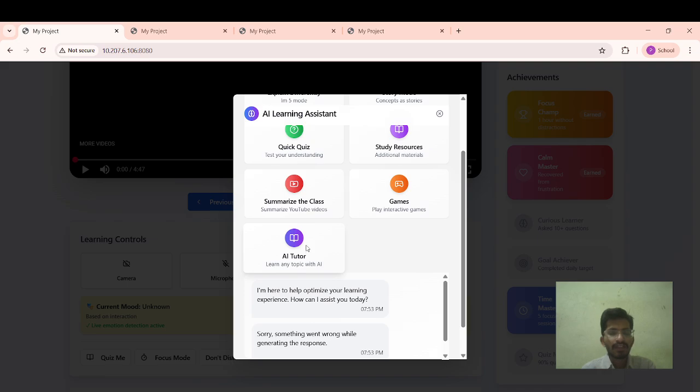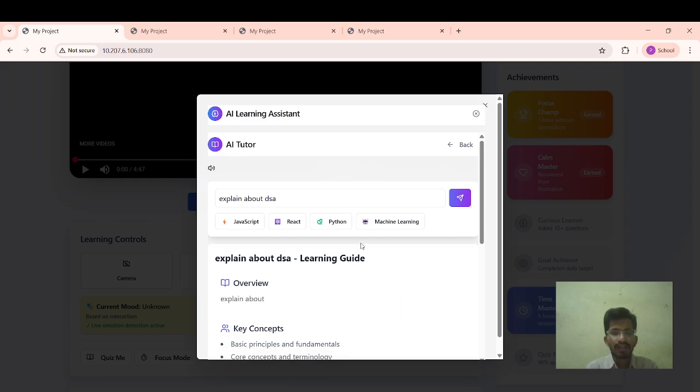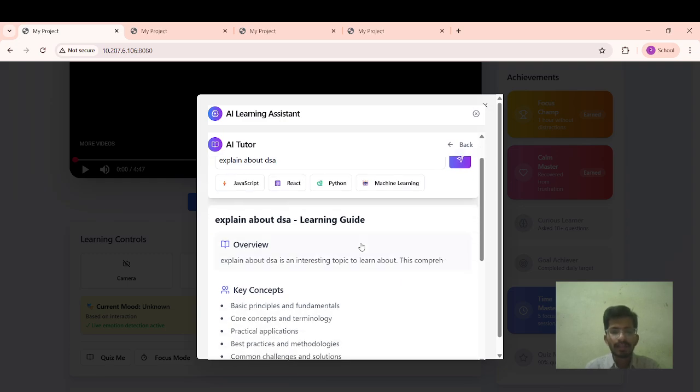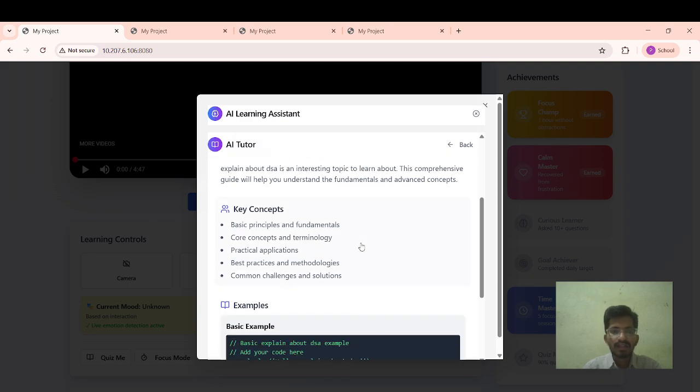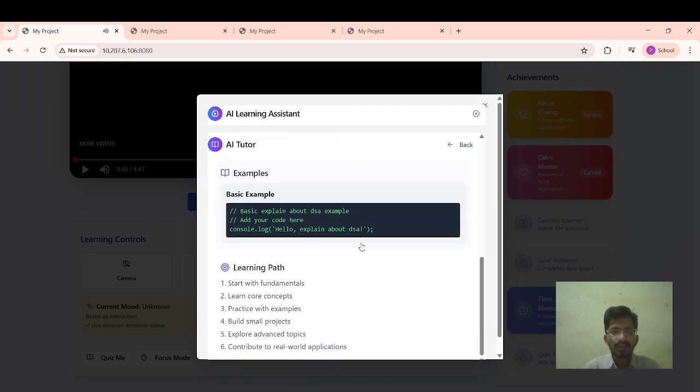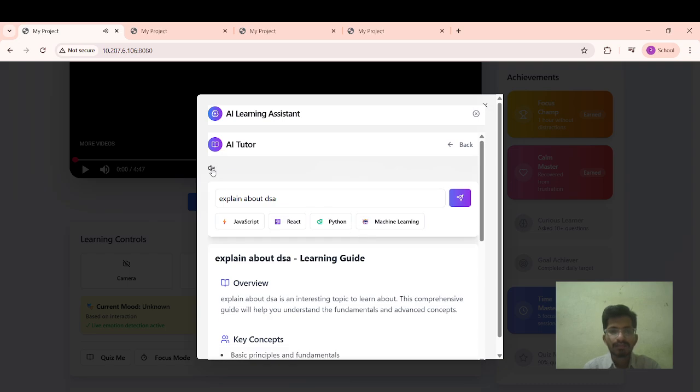And coming to here, again the AI assistant, the AI tutor is the main thing in the project, with which we can learn any topic with the AI. We have integrated the AI. For example, if you don't understand the topic and you want to learn about DSA, generally when you click the topic, it automatically has a pre-built overview, the key concepts in it, and examples. DSA is an interesting topic to learn about. This comprehensive guide will help you.